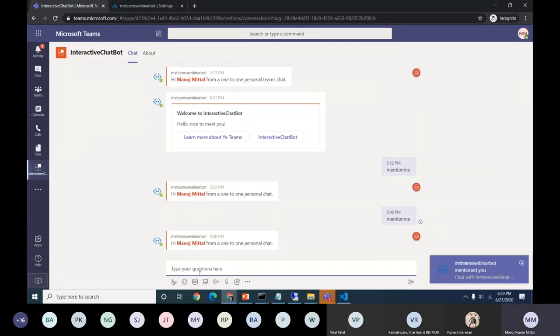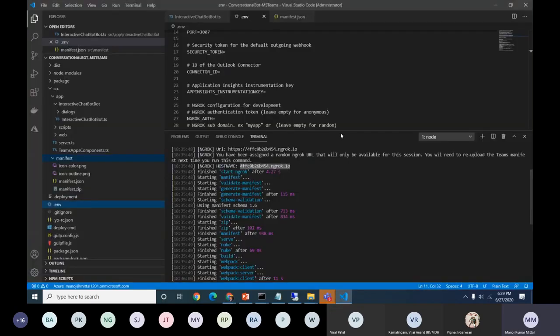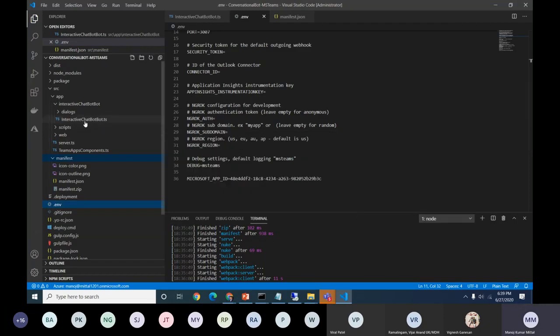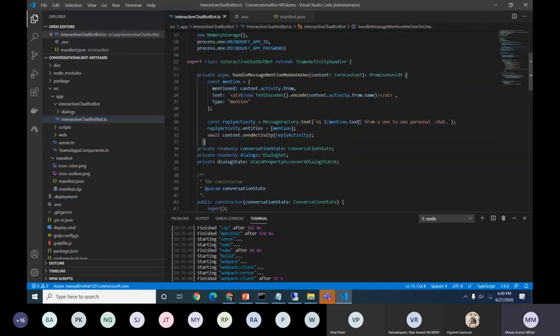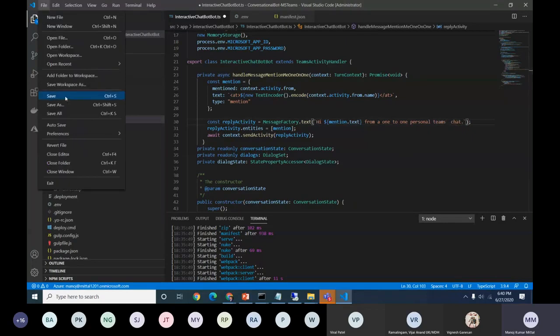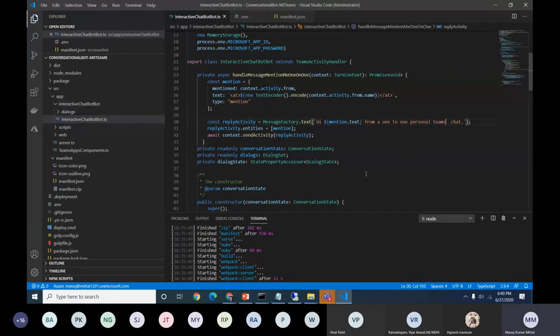Okay, so this message came from the one-to-one personal chat. If you see this particular port structure, here is the file we have, and the message came from here. If you need to change this particular one-to-one personal, say to the Teams chat, I just clicked on save. So that's a way, if any error is coming and we need to change.